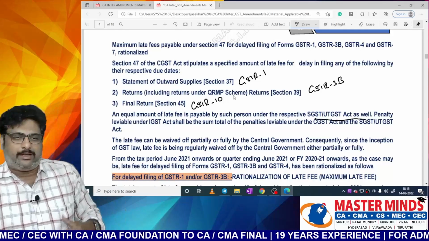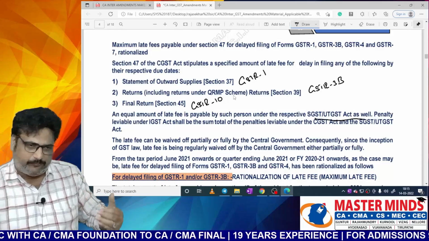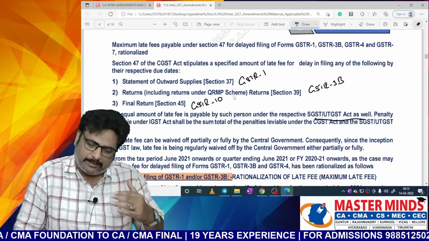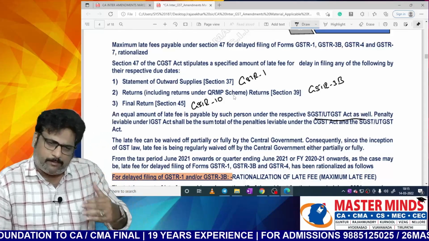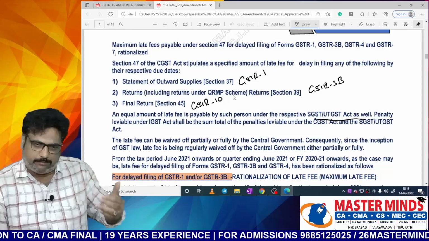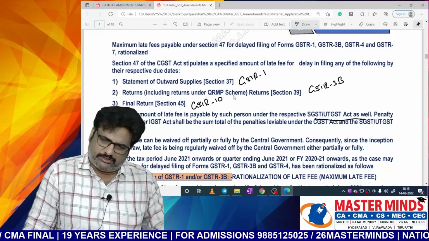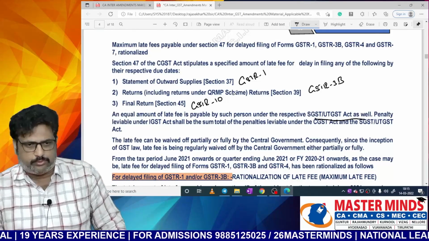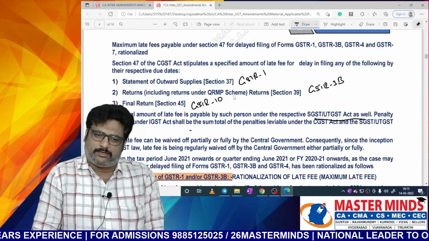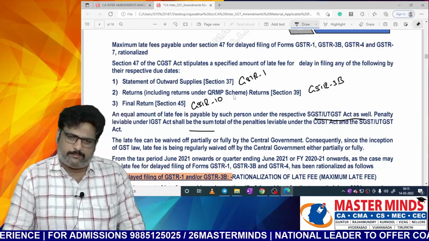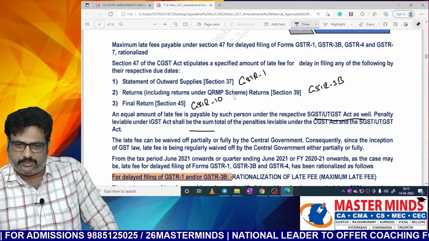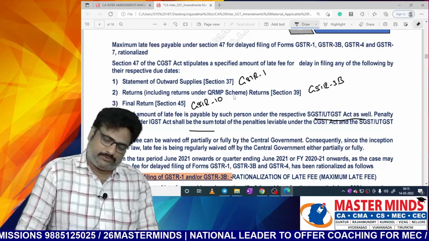How much penalty or late fee needs to be paid under CGST? The same amount of late fee will also be leviable under the SGST or UTGST Act. Penalty leviable under the IGST Act shall be the sum total of penalties leviable under CGST and SGST.